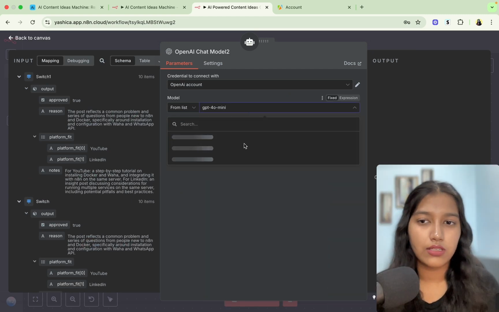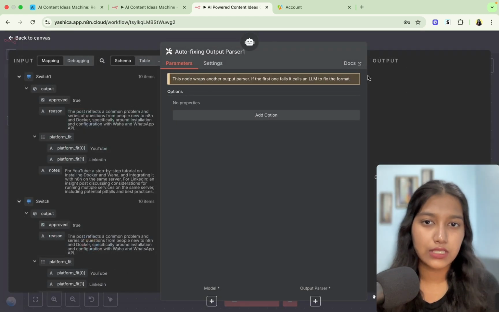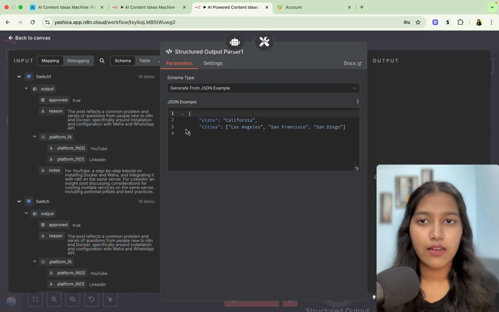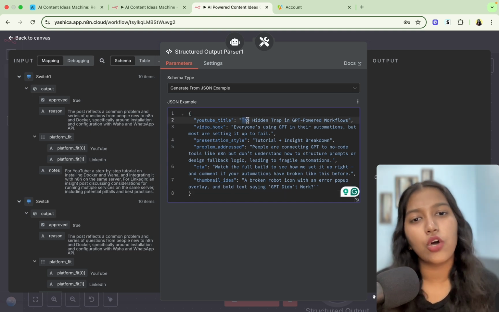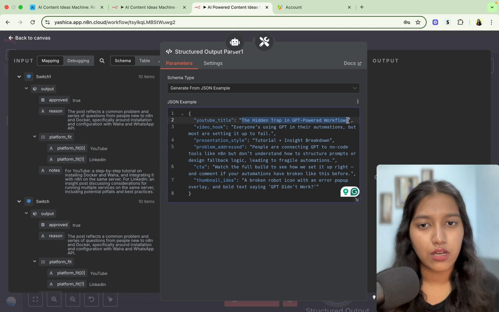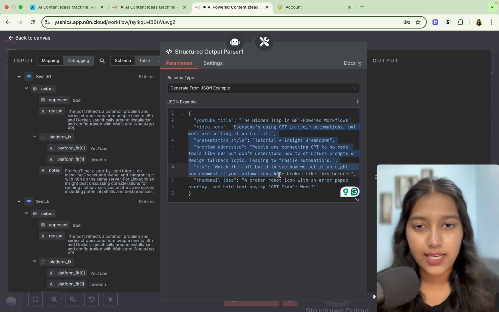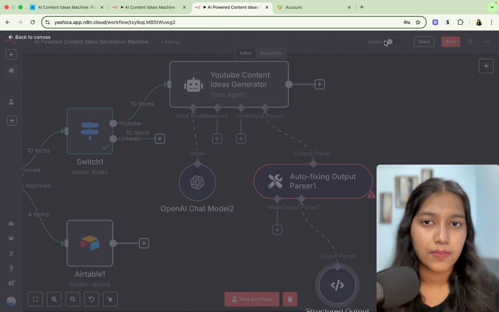For the model, I'm going to select 4.0. Then we're going to connect the output parser, first auto-fixing and then the output parser. Again, this is an example that I've given. Now, in your case, you could just change these to your preferred example. For example, you can change it to something related to cooking or whatever you're targeting. So this gives it a better idea as to what the user is expecting.